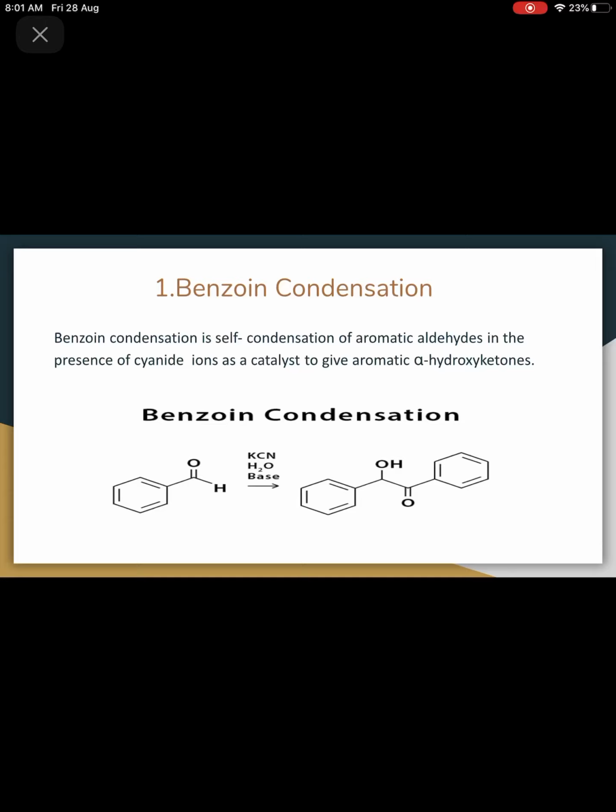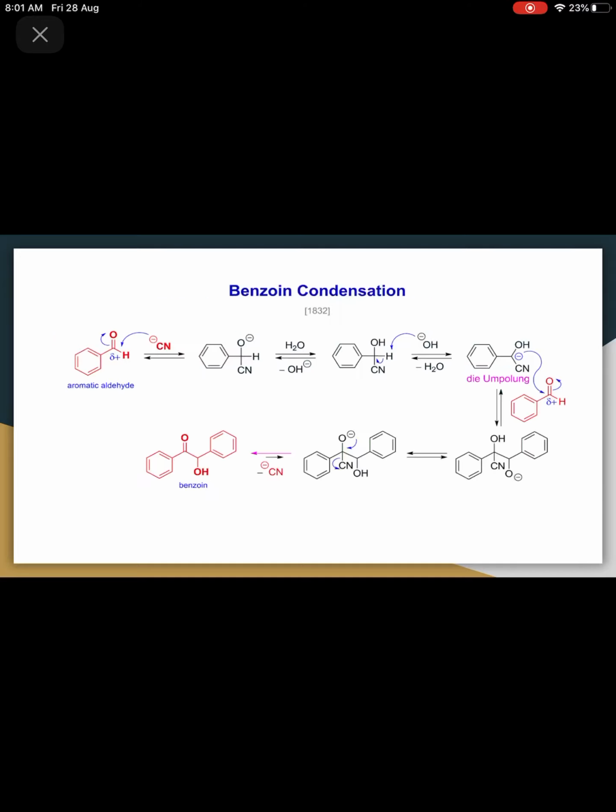Right? So what will happen? The reduction of this carbonyl group will take place, and we will get this benzoin. This is called as benzoin condensation. So let's see the mechanism, then you will get a clear idea of this benzoin condensation.